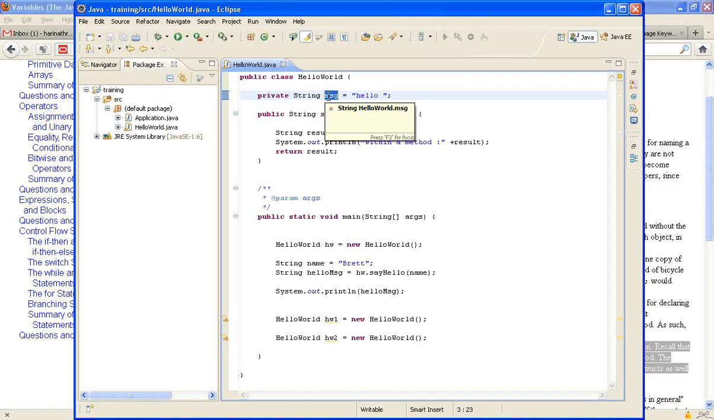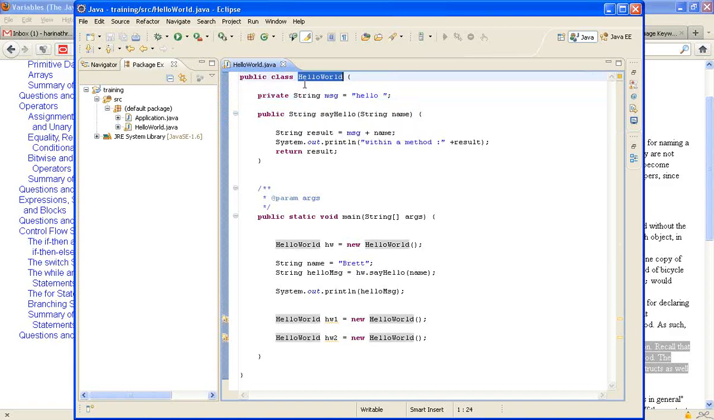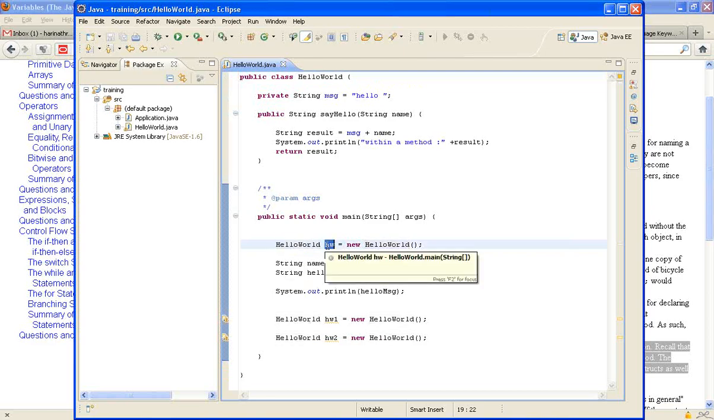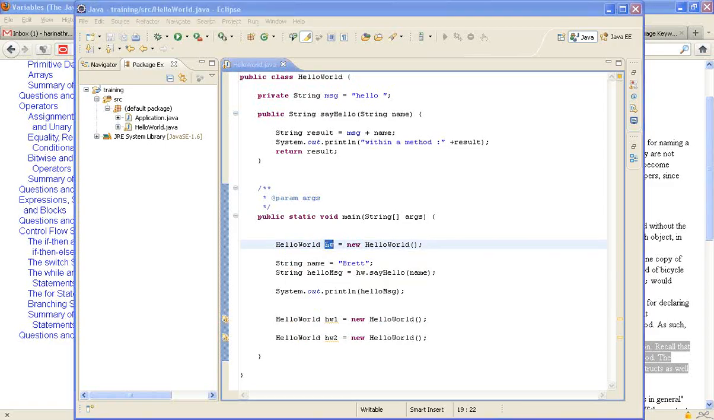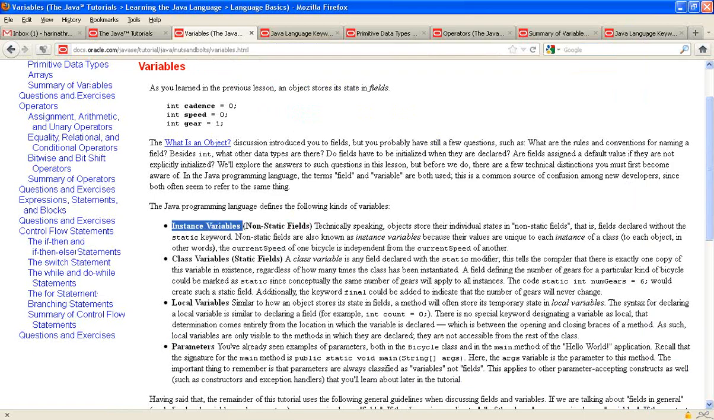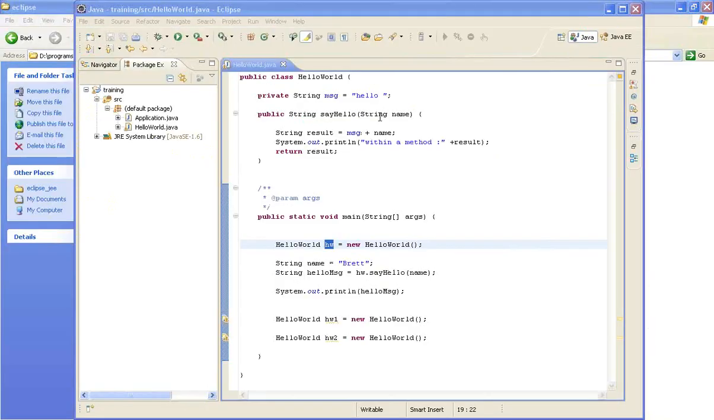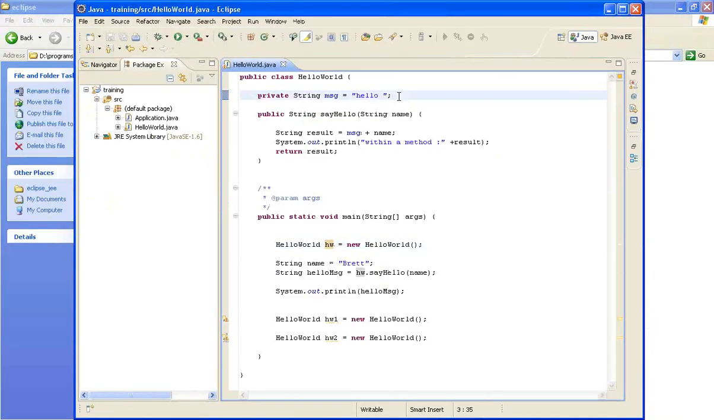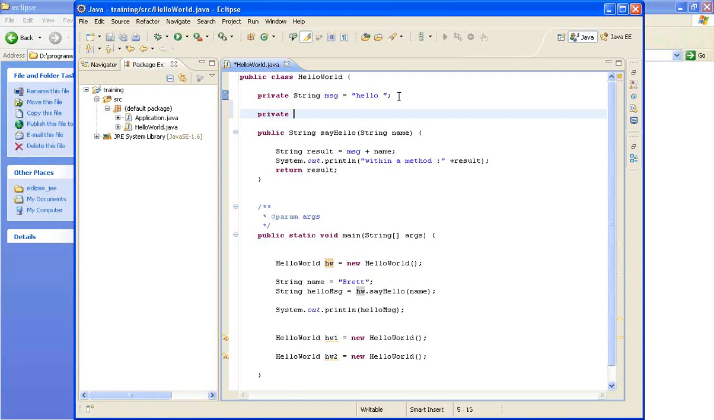Because the naming is that, class and object. If I look at HelloWorld, that is a class name, and HW is an object, or we also call that an instance. So it is also called an instance variable. Okay. Now there is another thing, because I'm talking about it.